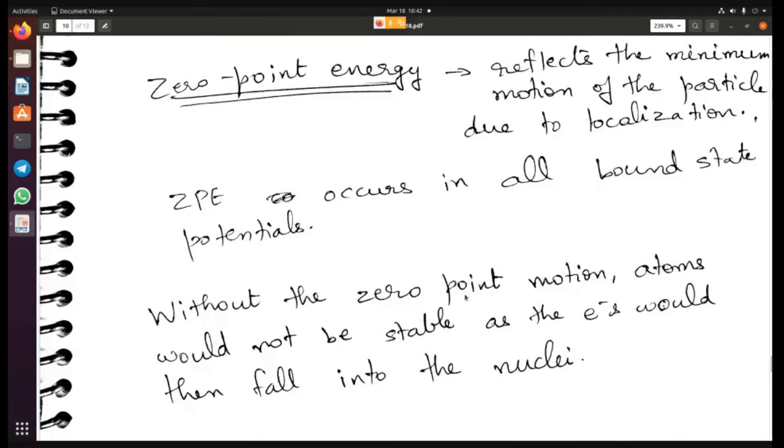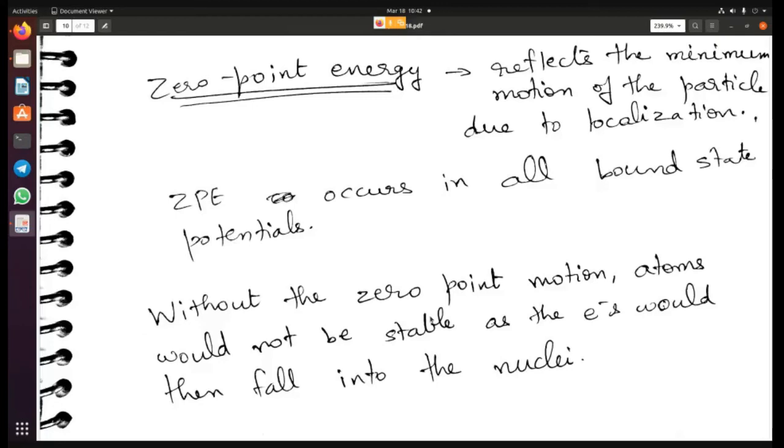All right. One of the points regarding 0-point energy is this: if there were no 0-point energy, if the particle was actually at rest, then in an atom, which has electrons and nuclei, the electrons would just fall into the nuclei, because the electron would also become at rest.